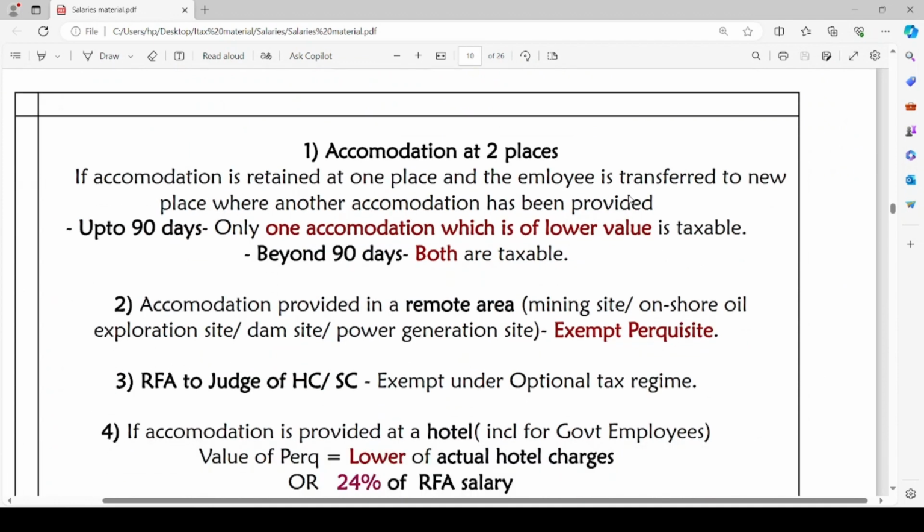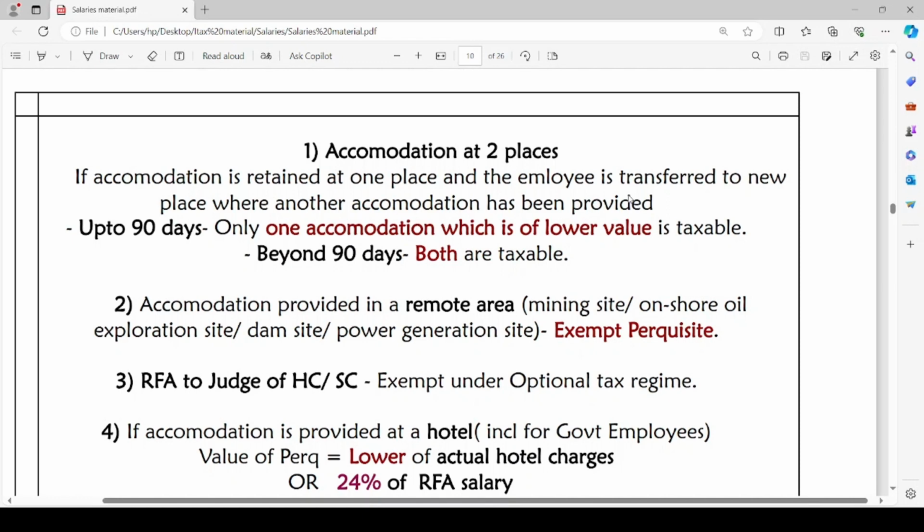There are a few important points we have to remember regarding rent-free accommodation. The first point: when the accommodation is provided at two places, the same employer is providing to the same employee accommodation at two different places. It may be because of transfer or shifting of employee's place of work. If the accommodation is retained at one place and the employee is transferred to a new place where another accommodation has been provided, up to 90 days, only one accommodation which is of lower value is taxable, and beyond 90 days